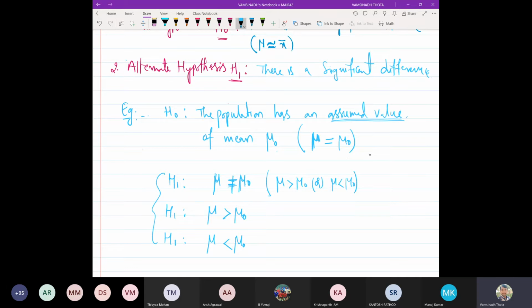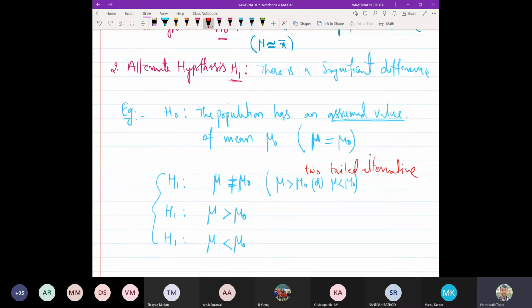So basically, the first one is called the two-tailed test or two-tailed alternative. And these two are called the one-tailed alternative.